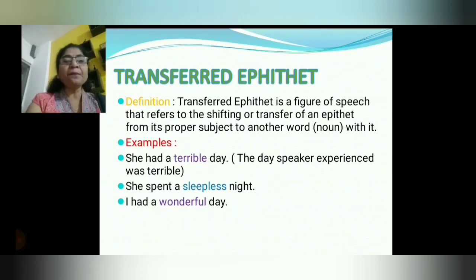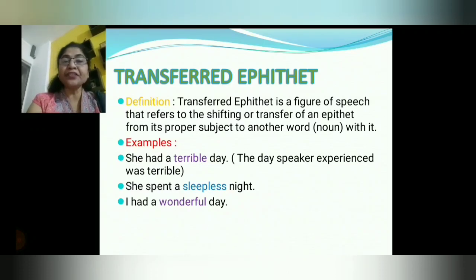She spent a sleepless night. So the night was sleepless for her, okay? But now see here, sleepless is an epithet, it is an adjective, because an adjective always comes before a noun. Night is the noun, okay? So in a simple way, understand that when we get an adjective in the sentence, it is a transferred epithet, okay? And why is it called transferred epithet? Because here the epithet, an adjective, is transferred from the subject towards the noun.